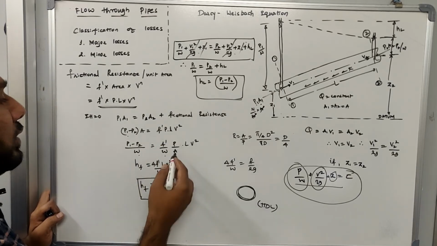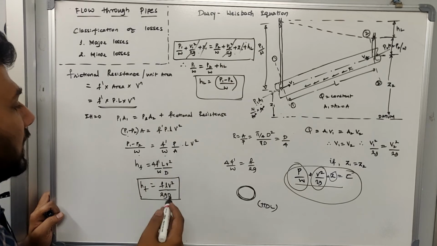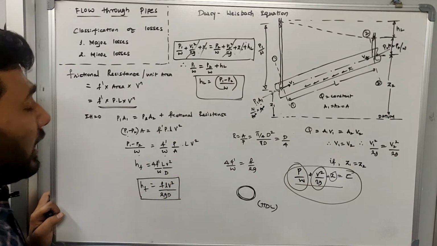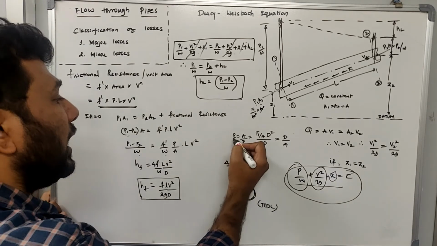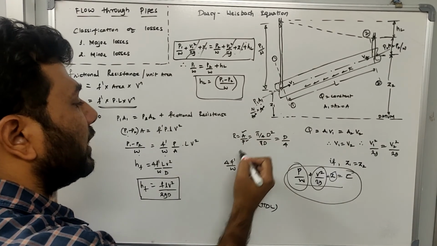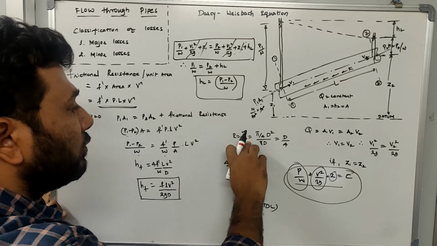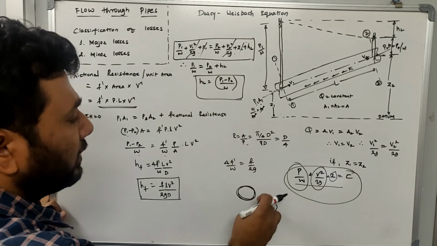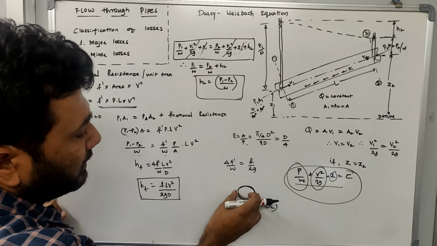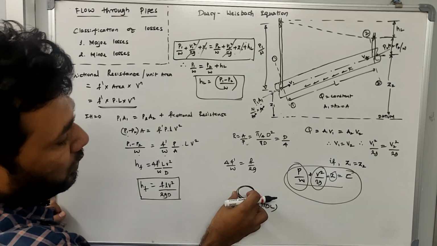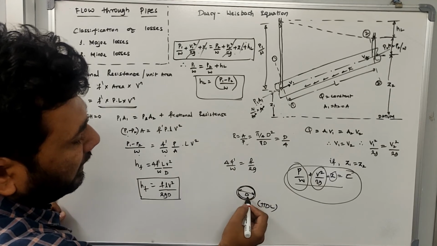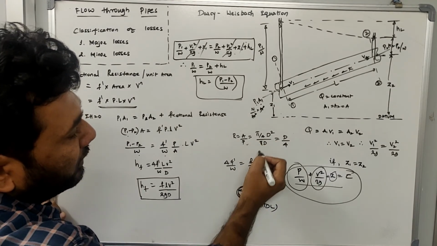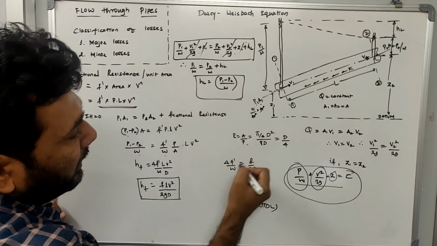Okay, so let us determine what R is. R is called the hydraulic mean radius. Here R is the ratio of wetted area to wetted perimeter, right? So let us find out the area and the perimeter. This is your pipe, a circular pipe. Let us consider its diameter as d. So the area will be pi by 4 into d square, and the perimeter will be pi into d.